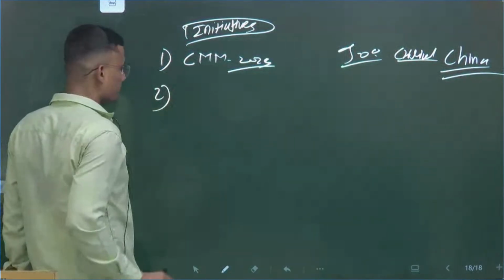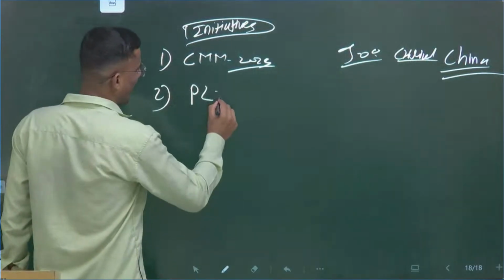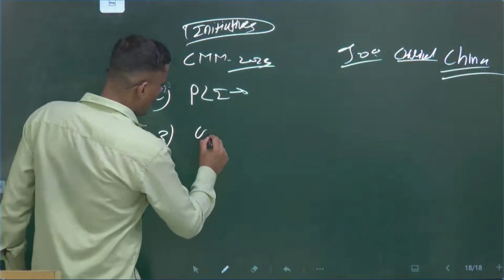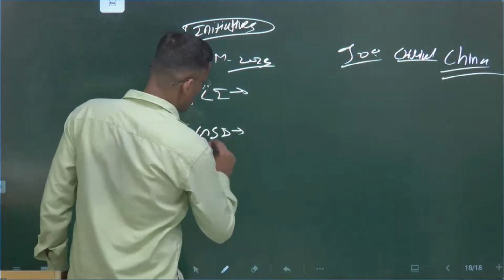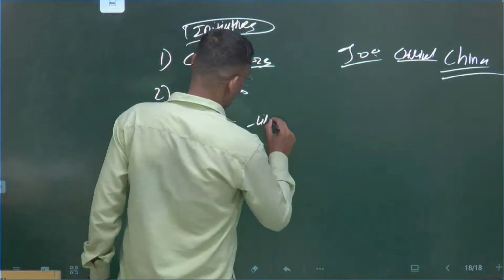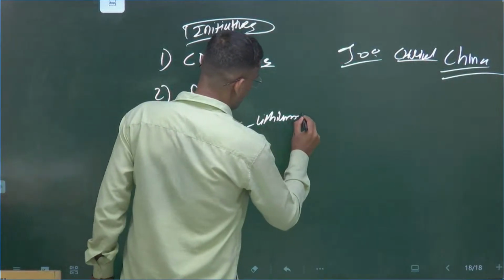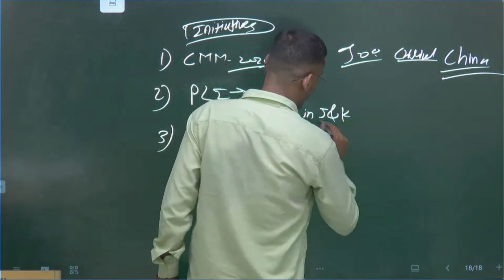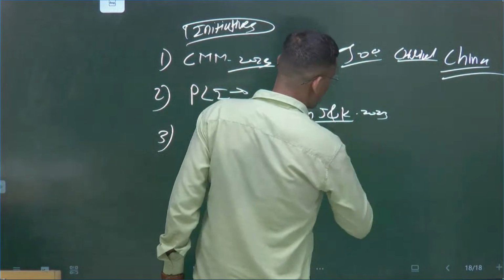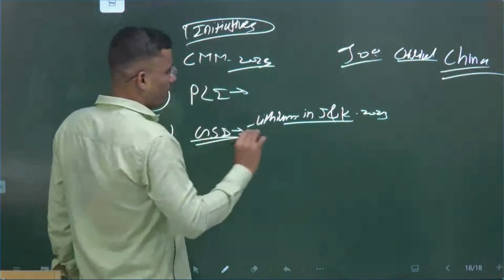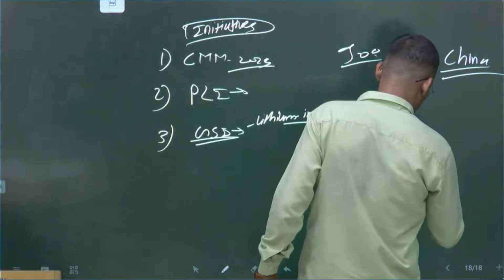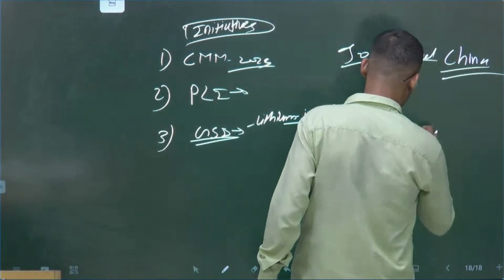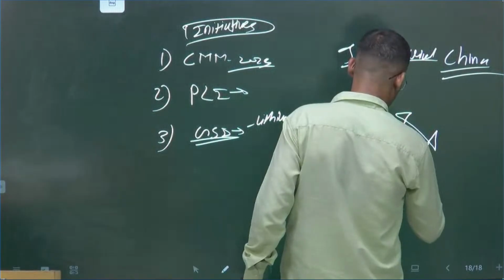The second one is PLI to boost the domain. The third is that the Geological Survey of India found a lithium reserve in J and K in 2023. Similarly, I will give you a simple diagram. Let me draw India's map. I have drawn this in the UPSC mains paper also. This is the simplest way.